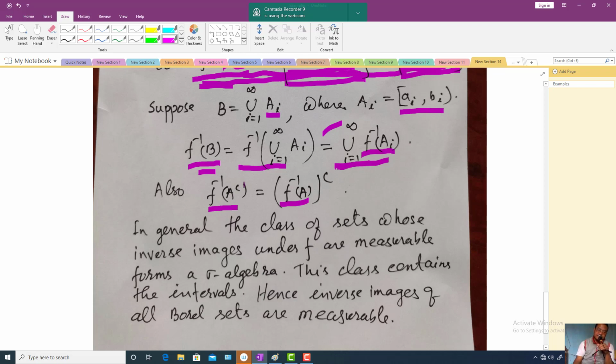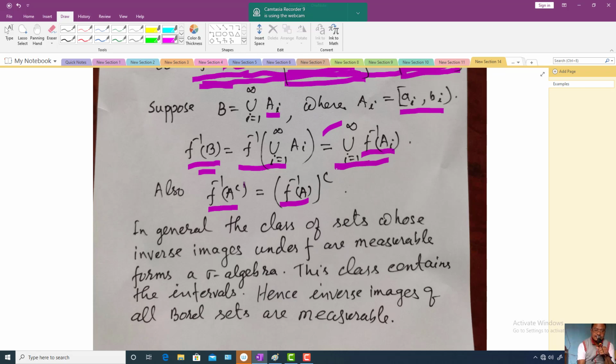It says that you have a collection of sets whose inverse images are measurable. Then it forms a sigma algebra. In that collection, Borel sets are also there. So from this what we conclude is that the inverse image of any Borel set is measurable.